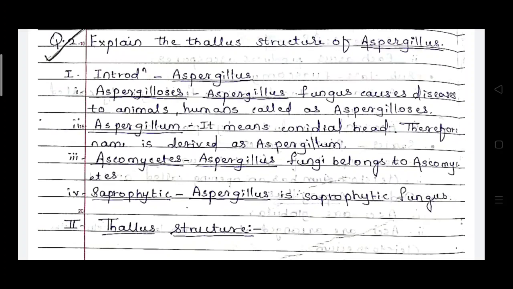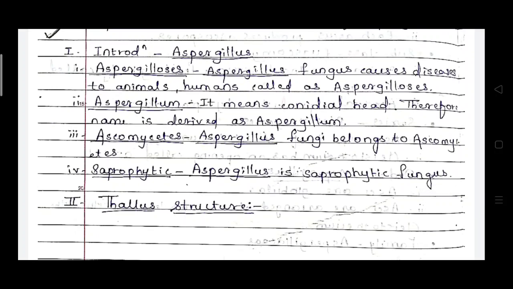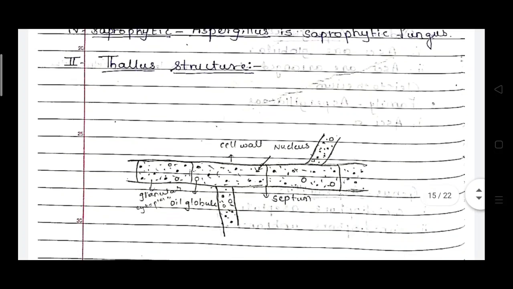Saprophytic means these Aspergillus also grow on dead materials like wood, some dung, उसके ऊपर भी ये Aspergillus fungus की ग्रोथ हो जाती है, इसलिए उसे saprophytic fungus बोला जाता है. So on that, different MCQs will be asked in exams.